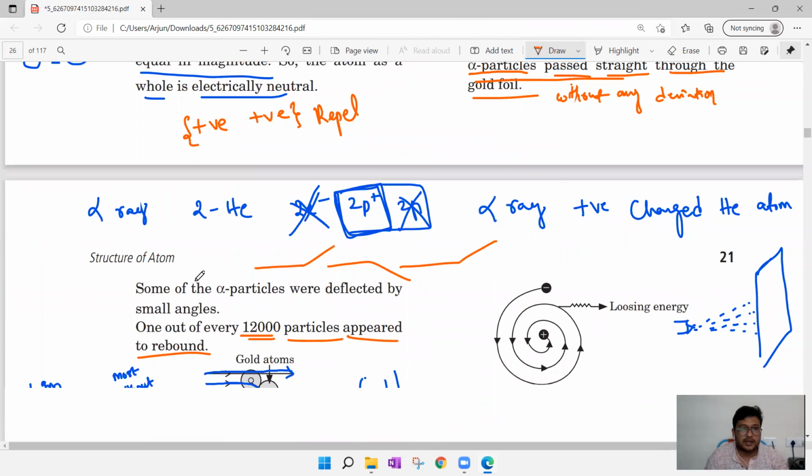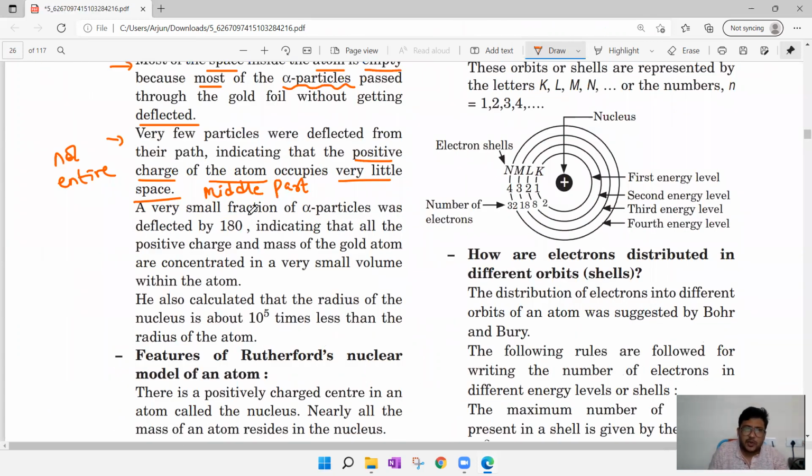Next point here. A very small fraction of alpha particles was deflected by 180 degrees. Means if there is a nucleus, and an alpha particle is touching the nucleus, it bounces back. Why? This nucleus is positive. This alpha particle is positive. Now positive is repelling. That's what should happen. This indicates that all the positive charge and mass of the gold atom are concentrated in a very small volume within the atom. That is also the center part. In the center only, those positively charged particles are staying.